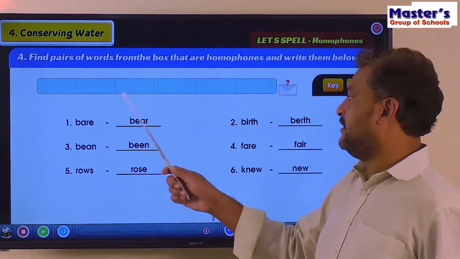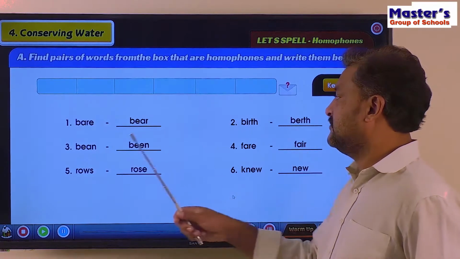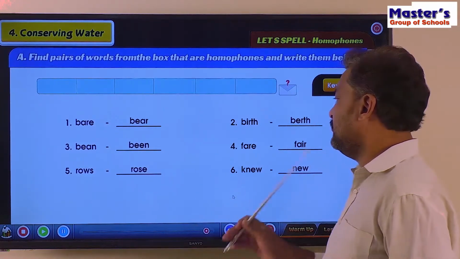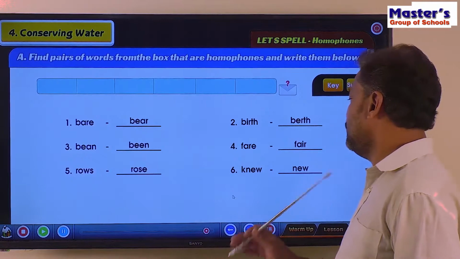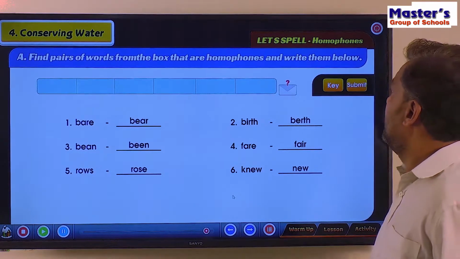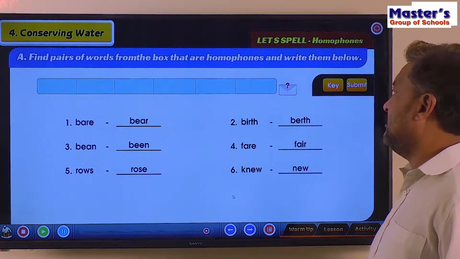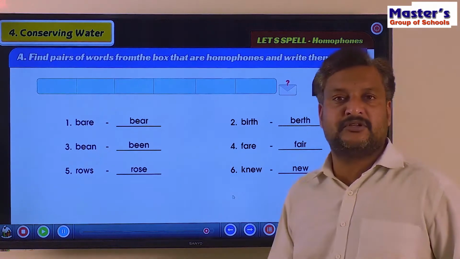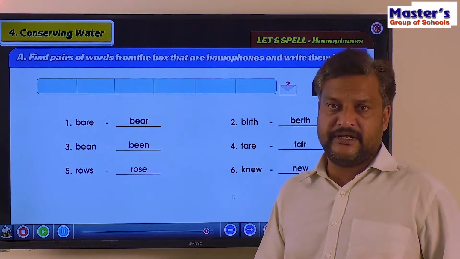Bear, bear, birth, birth, bean, bean, fair, fair, rose, rose, new, new. Okay? So that's it. I will keep the screen the same for another minute so that you can read it once again, right?